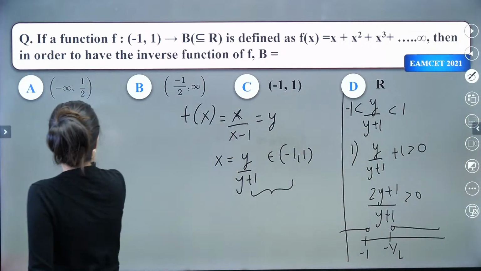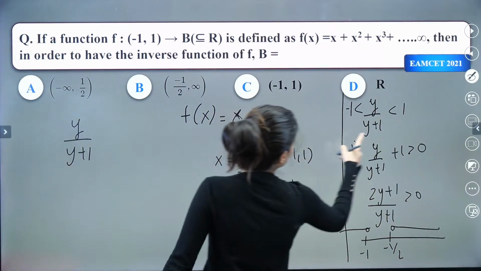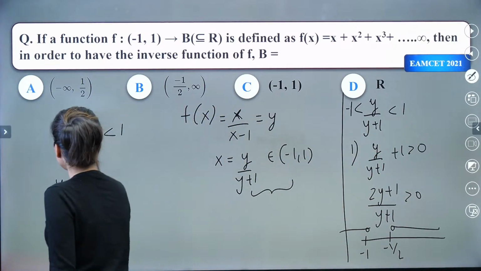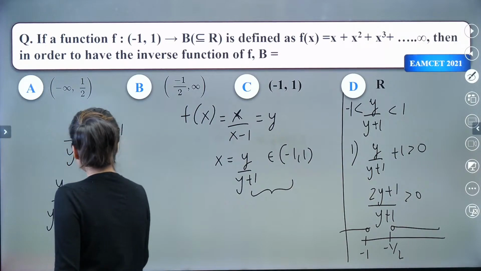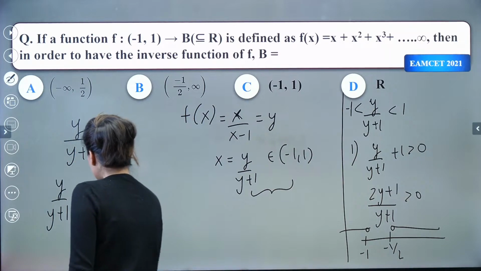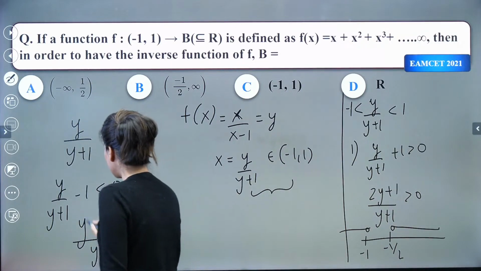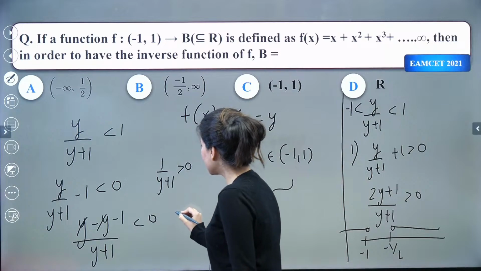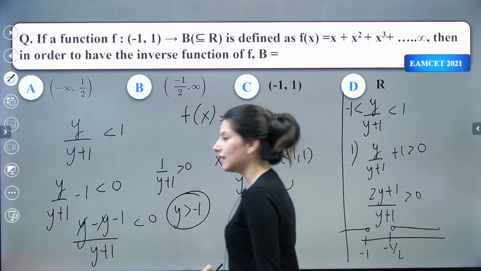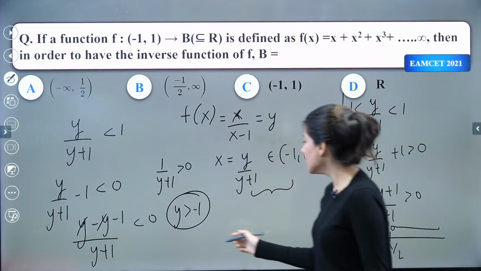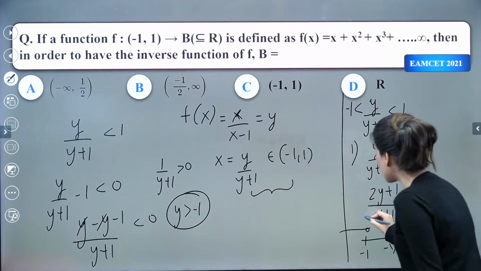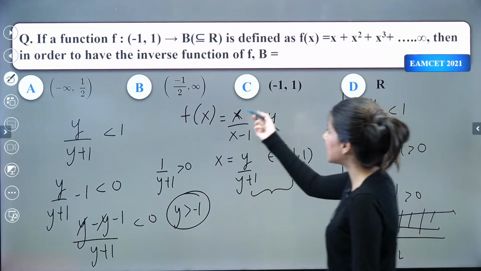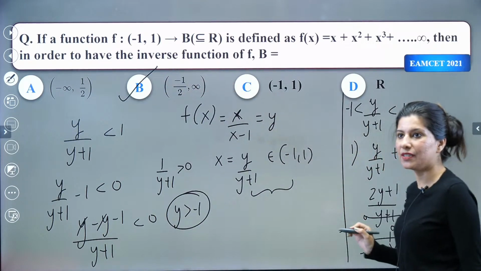What about the second, wherein y upon y plus 1 will be less than 1? Let's shift this towards the left hand side. I'm going to get (y minus 1) upon (y plus 1) less than 0. The y cancels, so that is going to give me 1 upon y plus 1 greater than 0. That means y should be greater than -1. So finally, if I take intersection, -1/2 to infinity is what I'm going to get. So option B is absolutely right.